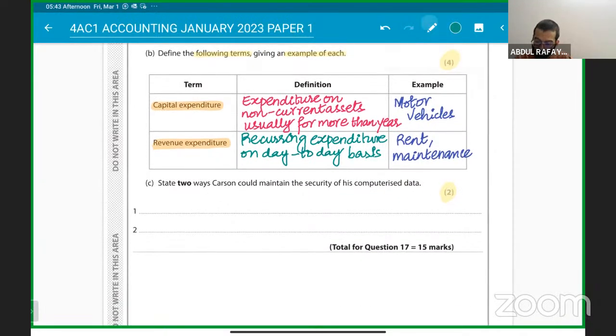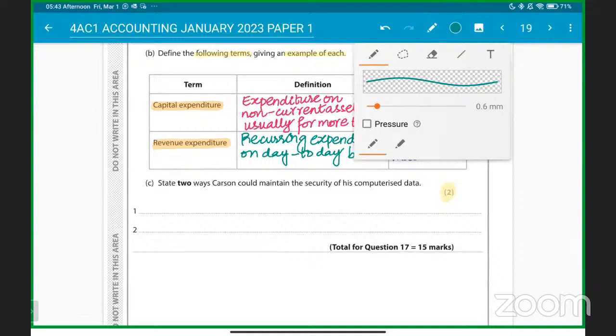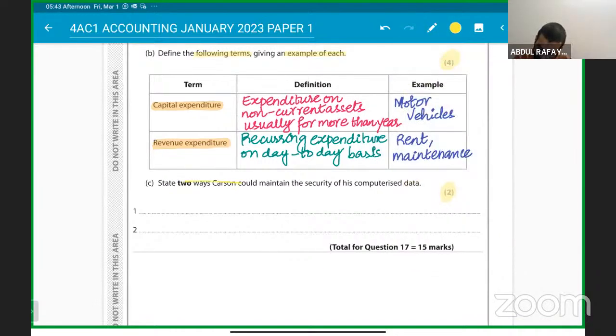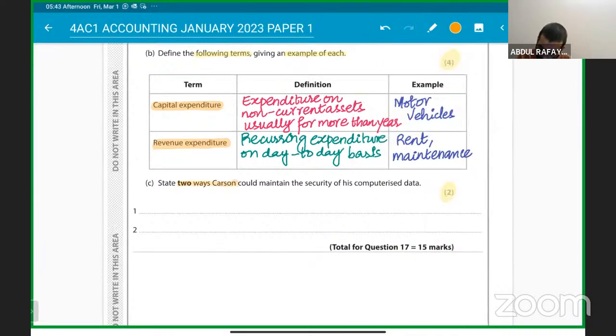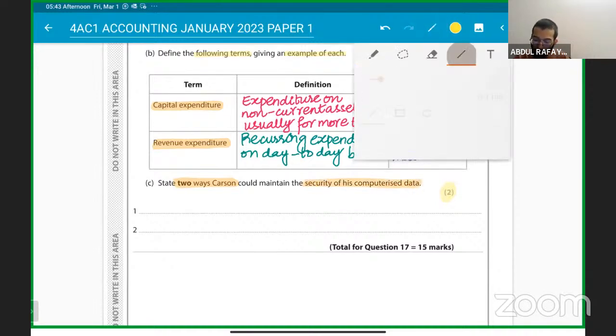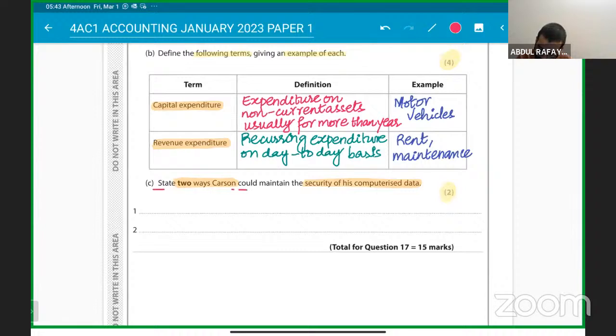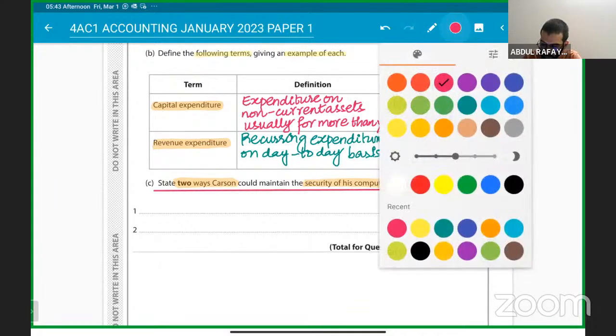No problems. And then you have to suggest two ways in which Carson could maintain the security of his computerized data. So how can Carson suggest the two ways that Carson could maintain the security of his computerized data? So how can he do it? How can he maintain the security of his computerized data?